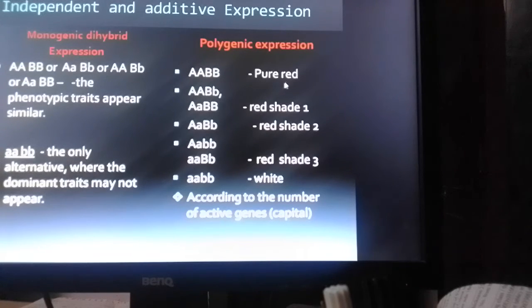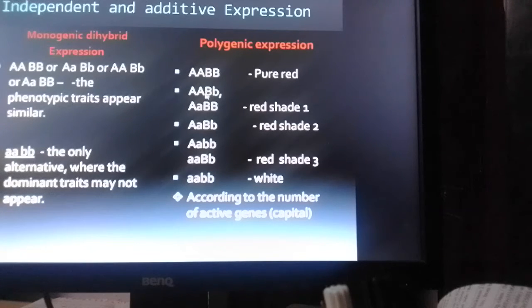Assume that it is pure red, that is, when the 4 alleles are dominant, what I mean active condition, then there will be the expression of pure red. And you see the extreme alternative to this pure red, white, which may be expressed only when all the alleles are inactive, unable to produce the substance required for the production of the character red.